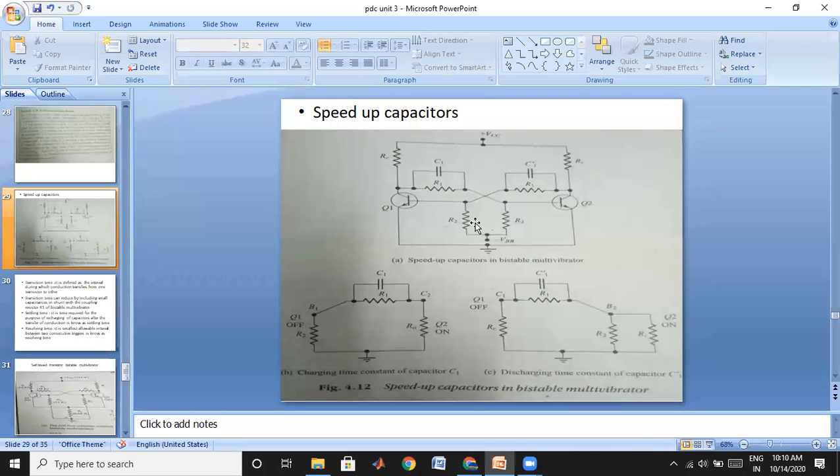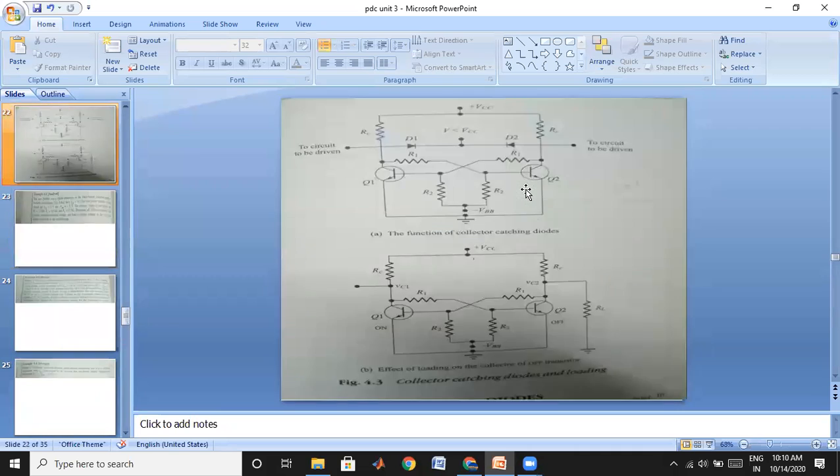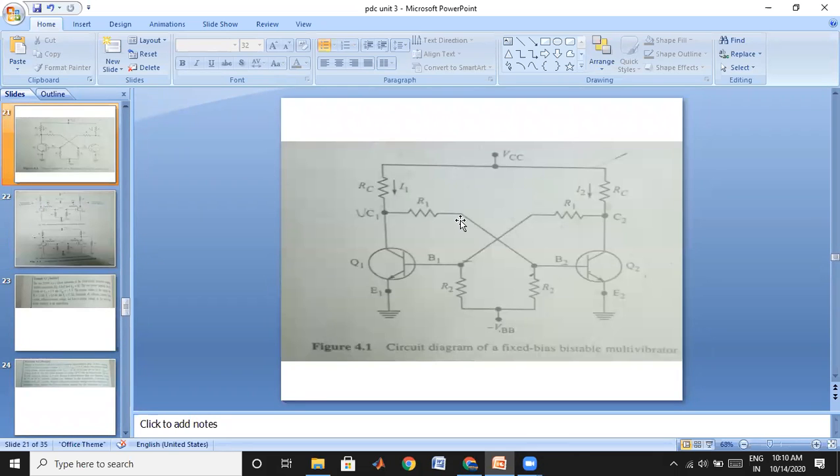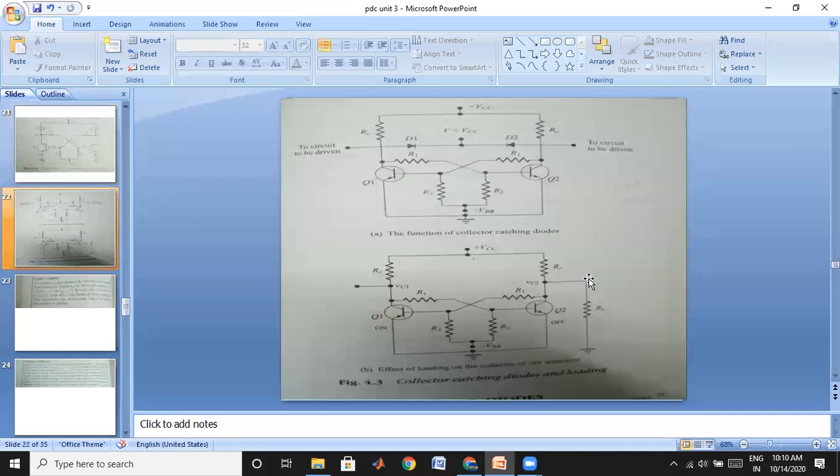Up to now, we have seen the bistable multivibrator, which has two stable states, where one transistor will be in the on state and the other transistor in the off state. Before solving the problems, we saw one drawback in the circuit, that is when you connect a load. The circuit will drive some load, it may give a triggering pulse for a relay, or some signal for LED lights. Whatever the equipment may be, it acts as a load for this circuit.